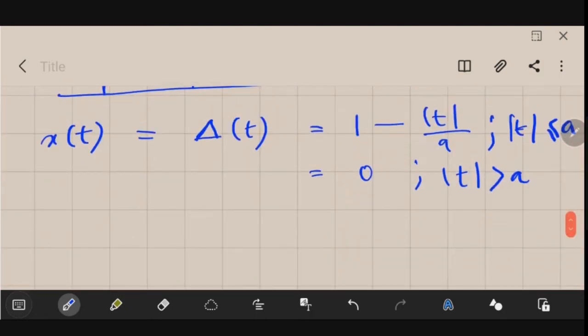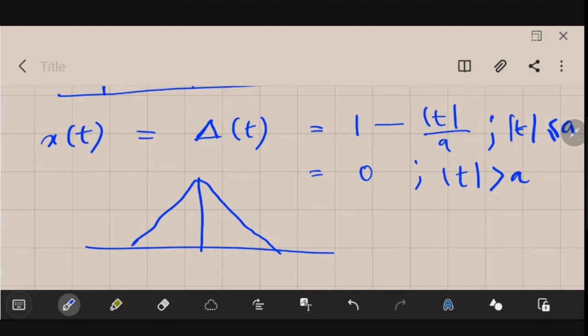We could always plot it, so it will look like this. The triangular pulse will look like this. This is your a and this is your minus a, and the value here is 1. From 0 to a or minus a, it exists because its value there is 1 minus mod t by a. At all the other locations its value is 0, because you could see the second expression. That is the reason. So this was one function.